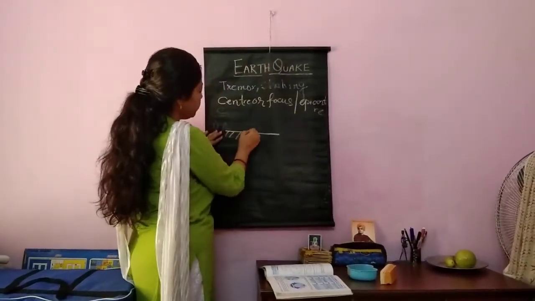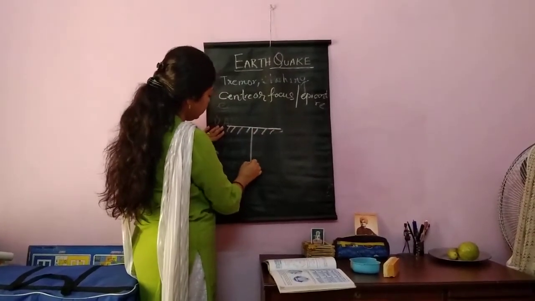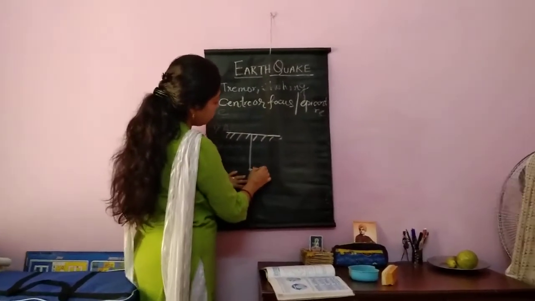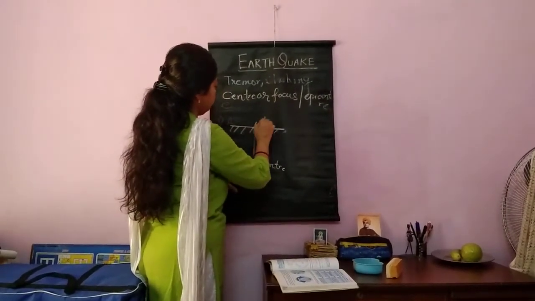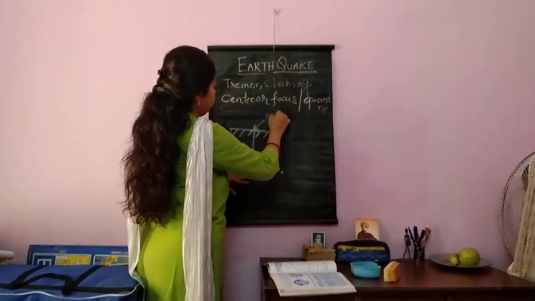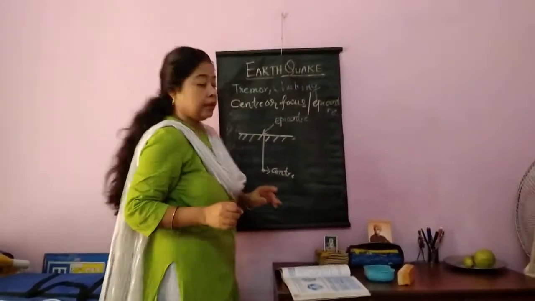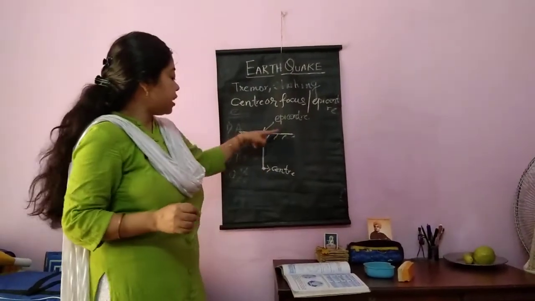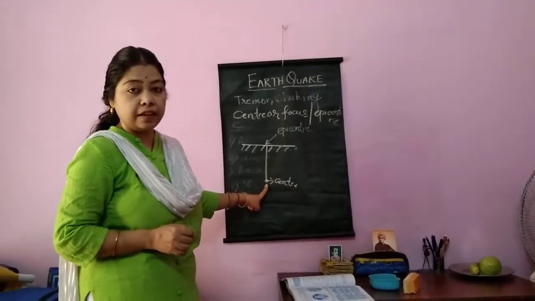This is the surface of the earth and this is the center. The point, this is the surface and this is beneath the earth's surface, that is at the interior of the earth.